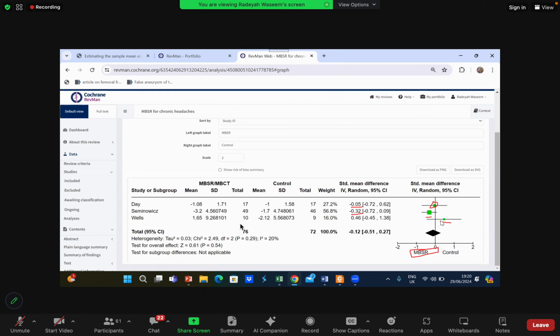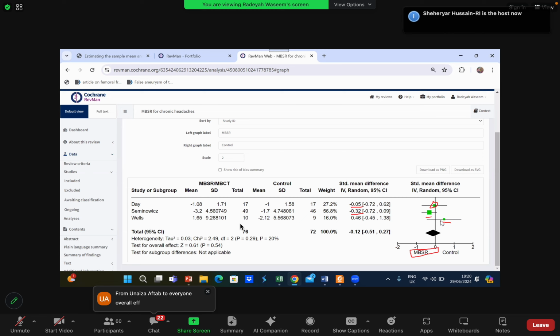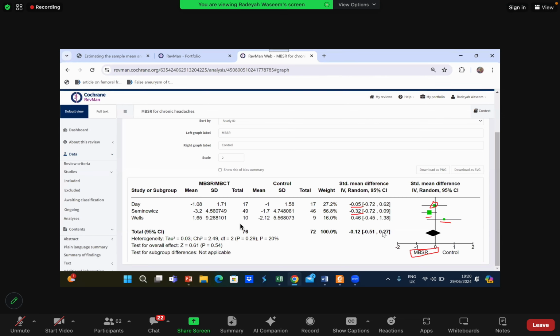So guys, this was the interpretation, and this is the conclusion of our analysis for continuous outcomes. Are continuous outcomes clear to all of you? The exercises, the data extraction and the analysis, the use of generic inverse variance, is all of this clear to you guys?